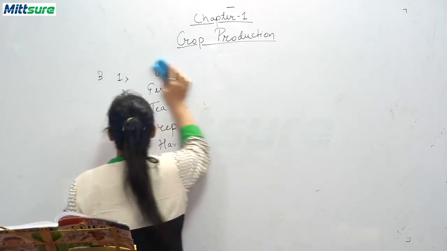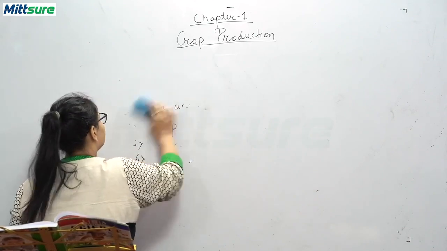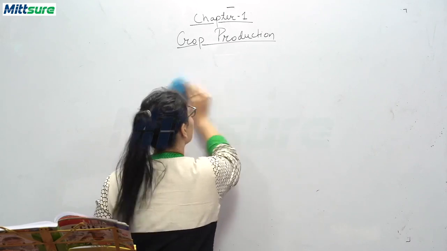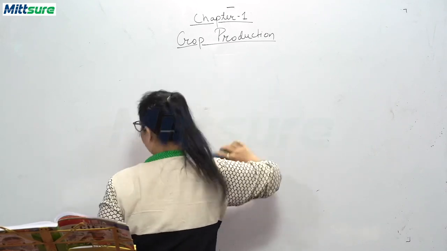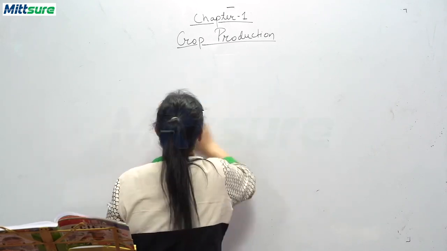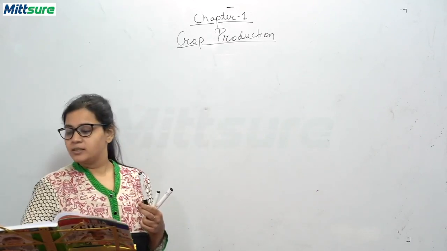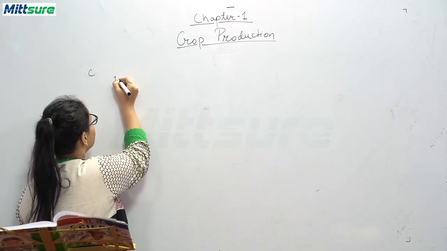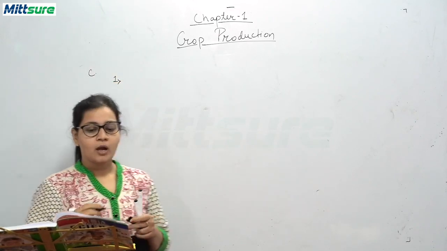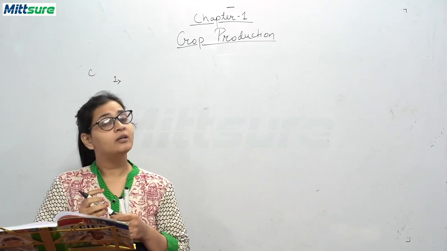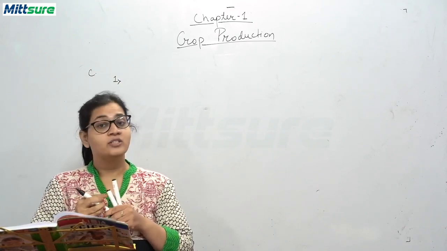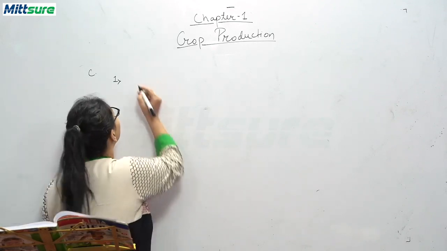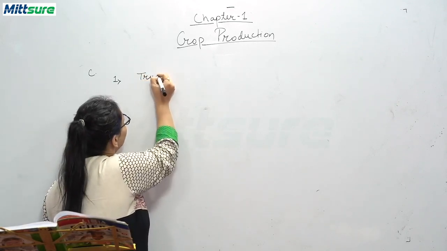Okay, now let me write down the answers for you. Students, please note down these answers so that you have a proper guide to solve this exercise. C. First, Rabi crops are sown in November and harvested in April. Is it true or false? It's true.